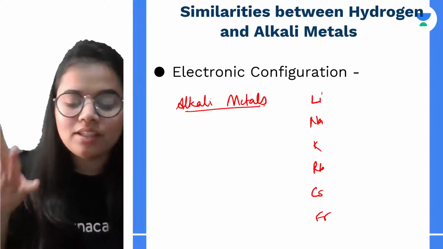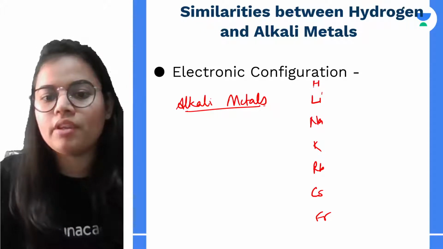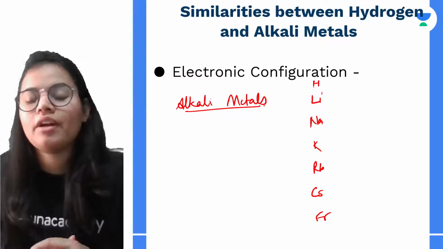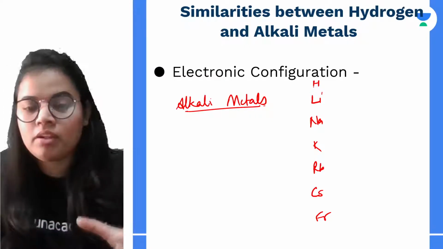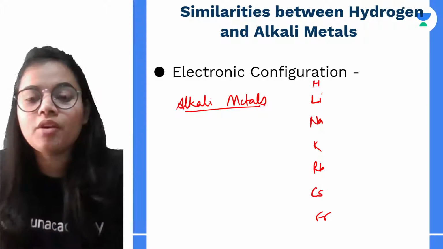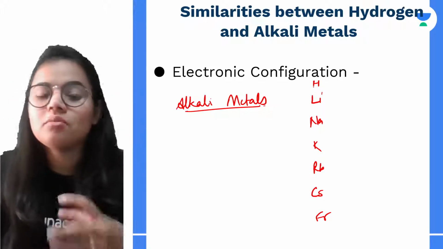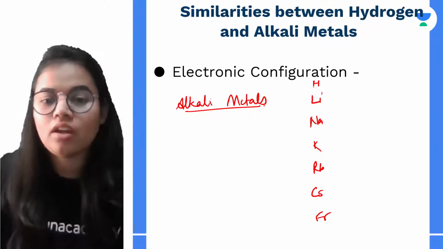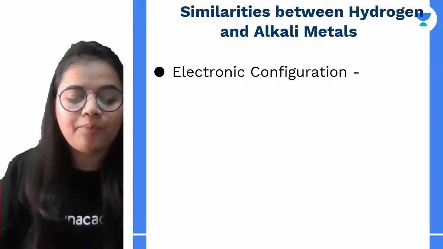And if you have seen the periodic table properly, you will see hydrogen placed on top of it. Why is it placed over here? We have already discussed that: so that the whole symmetry of the periodic table doesn't get altered, and also because some of the properties of hydrogen are somewhat similar to alkali metals. So let's discuss what the properties are and how they are similar.